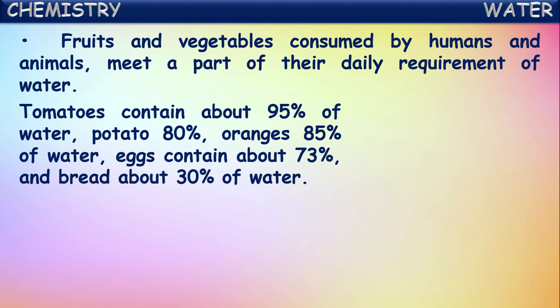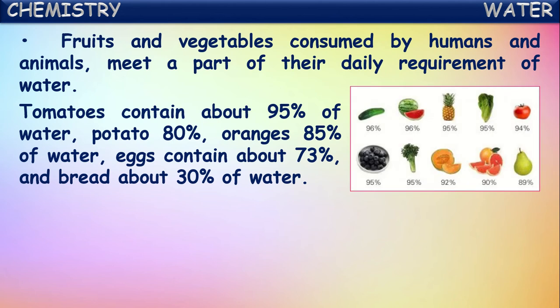Certain vegetables like tomatoes contain around 95% of water in them. And if you see potatoes, they contain around 80%. Oranges contain around 85% of water. Eggs contain around 73% of water. And if you take solid food items like bread, they contain around 30% of water. In this way, all the food items like fruits, vegetables, certain food items are mostly made up of water only. By consuming these food items, we are meeting our daily requirement of water.